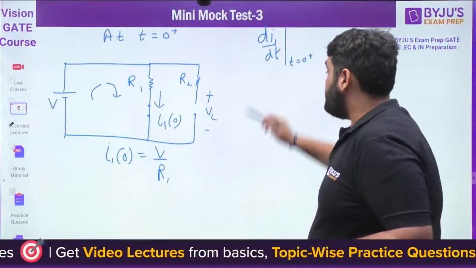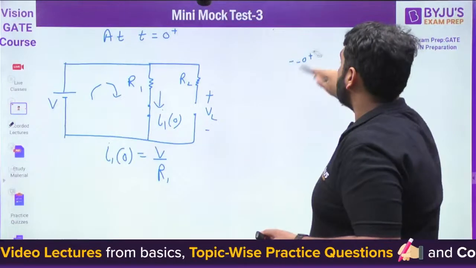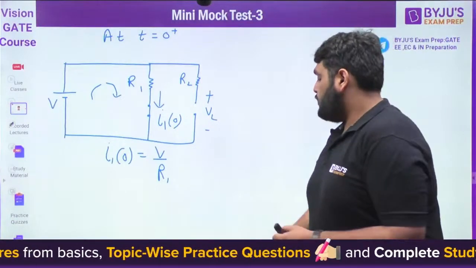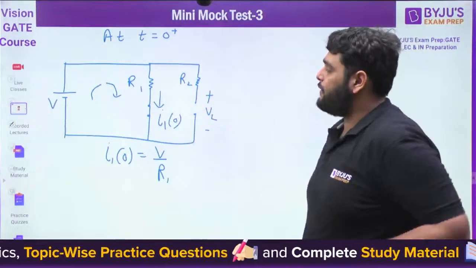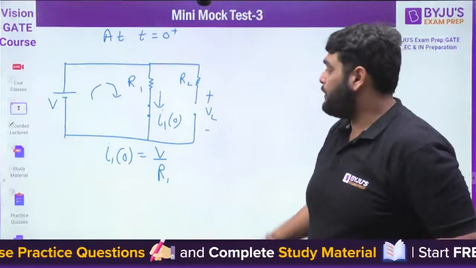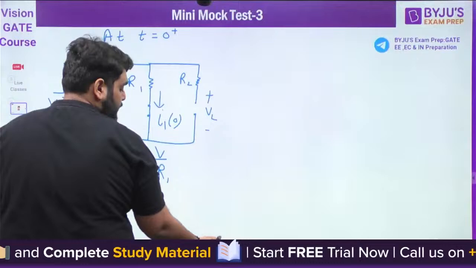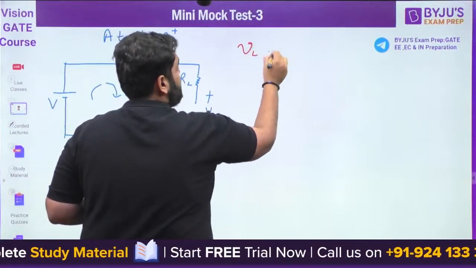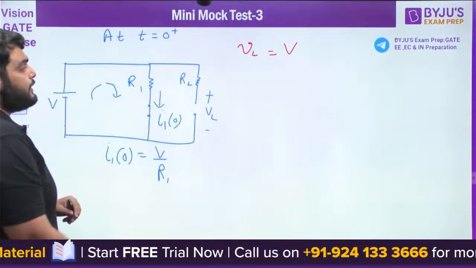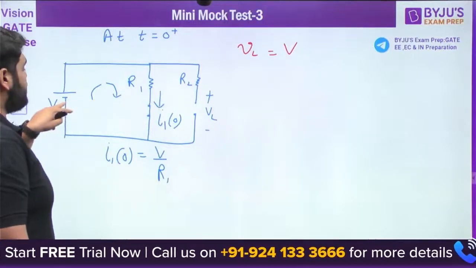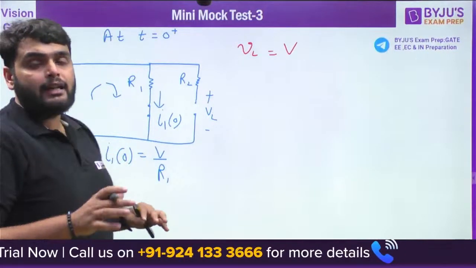So understand this point. Many times students have made this mistake. So obviously I cannot find di1 by dt here, but one thing you can note: can I find the inductor voltage? Inductor voltage here is equal to V. If you see very carefully, inductor voltage here is equal to V. Now what is the inductor voltage?